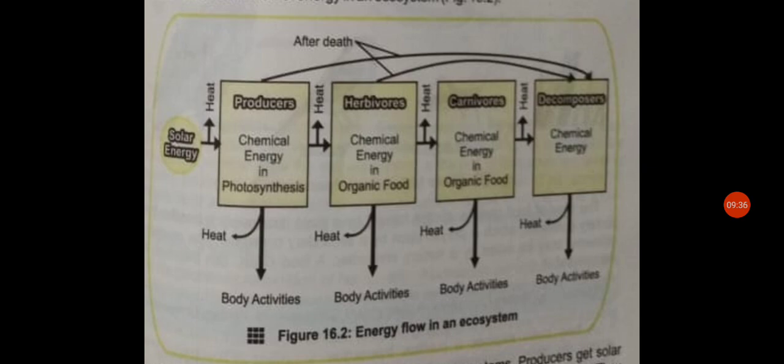Carnivores eat herbivores and get energy. They use it for their body activities and store the rest in their tissues. After the death of producers and consumers, the energy stored in their tissues is used by decomposers. The storage and expenditure of energy in an ecosystem is in accordance with the basic law of thermodynamics, that is, energy can neither be created nor destroyed but can be transformed from one form into another.